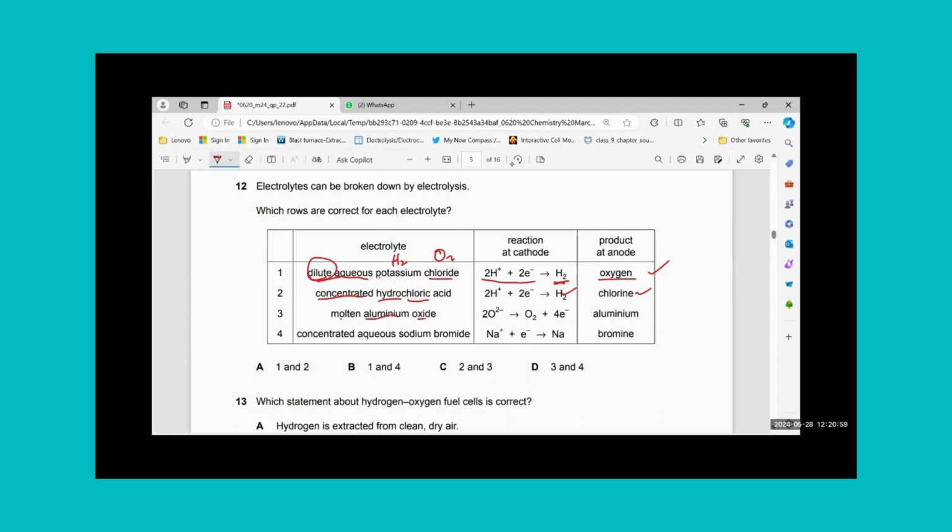Molten aluminium oxide. That means aluminium and oxygen, but aluminium has to go to the cathode and oxygen to the anode, so that is wrong. Concentrated aqueous sodium bromide. Sodium can never go if it is aqueous, so it has to be hydrogen. This is wrong. That means only 1 and 2 are giving me the right answer.